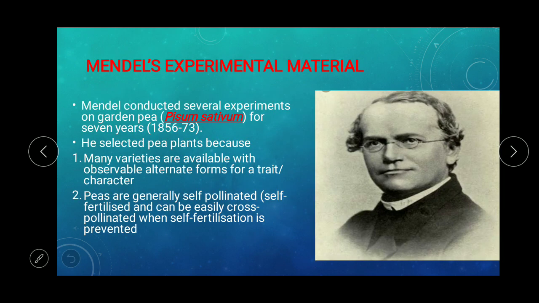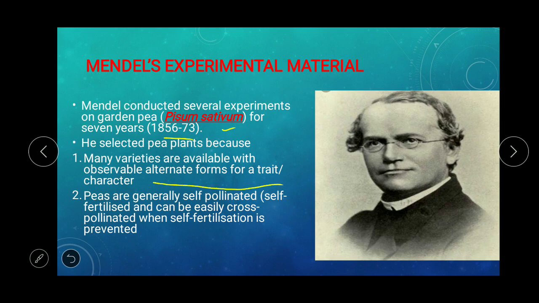Now, Mendel's experimental material. Mendel conducted several experiments on the garden pea, that is Pisum sativum, for 7 years, from 1856 to 1873. So you can just imagine his dedication towards his experiments. He selected pea plants for two reasons: many varieties are available with observable alternate forms of a trait or character.